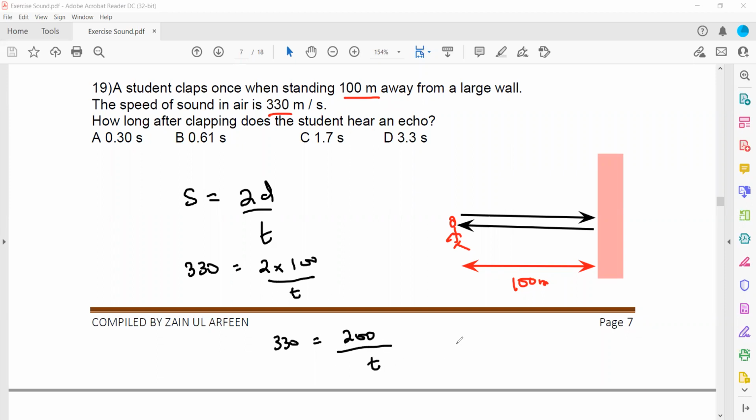And then we cross multiply. So t is equal to 200 divided by 330. When we divide the two numbers, it will come out as 0.61 second. Because there is a reflection, that's why we use the formula 2d. If there was no reflection, then we don't have to use this 2d. Is it clear, this question?